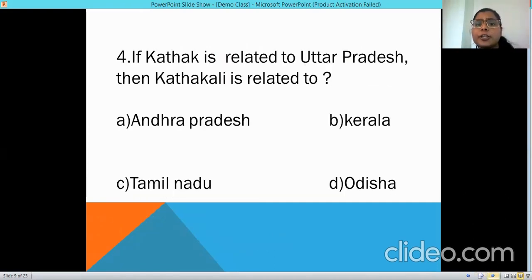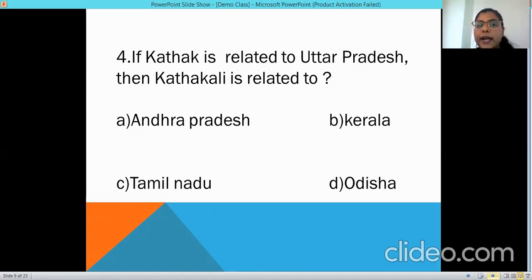If Kathak is related to Uttar Pradesh, then Kathakali is related to which state? So you all must know that Kathak is a dance form which is used in Uttar Pradesh. Kathakali is also a dance form, and it belongs to Kerala.